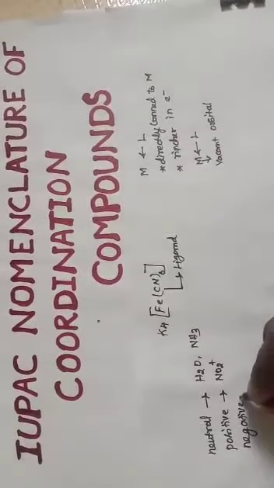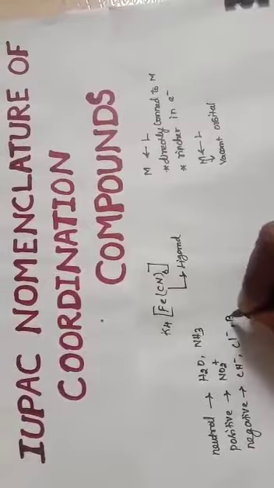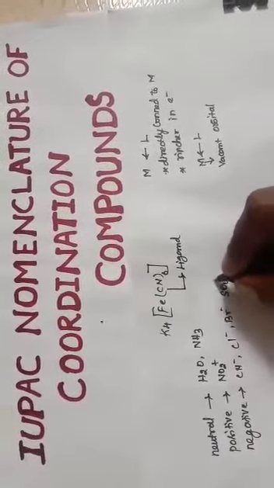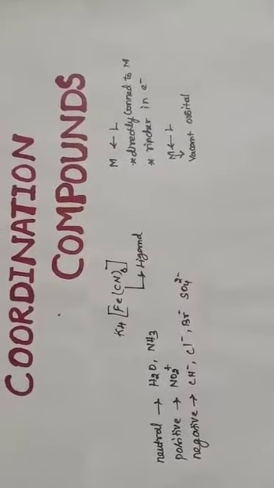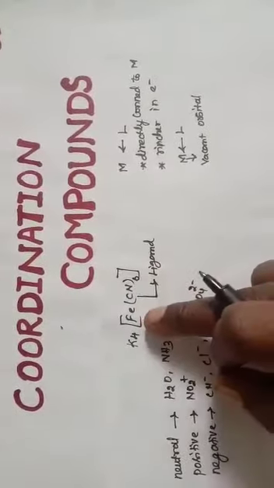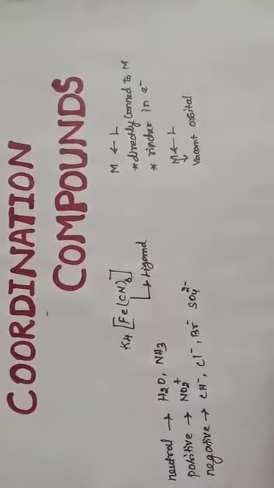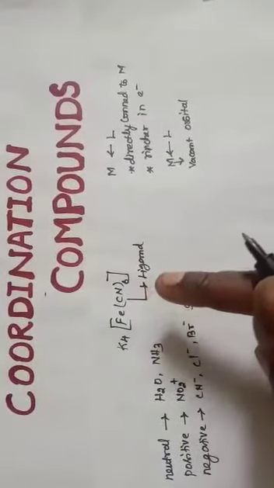Negative ligands: CN minus, Cl minus, Br minus, SO4 2 minus. So the ligands are directly connected to the central metal atom. To give the IUPAC name for the complex ion, ligands are named first.